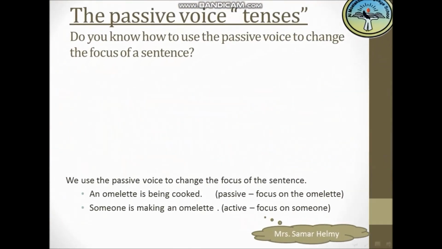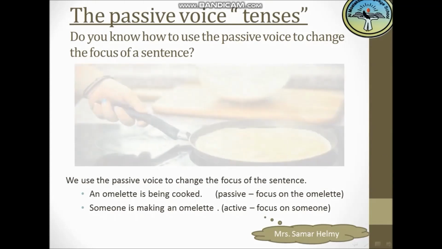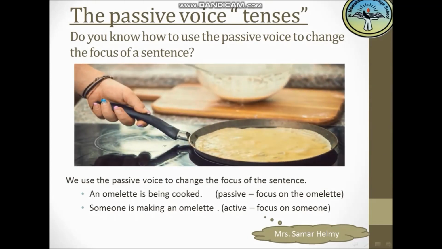Okay, the passive voice tenses. Do you know how to use the passive voice to change the focus of a sentence? Here we have a picture. Someone, I don't know who, is cooking an omelette. Can you see that we don't know who is cooking? We can see only that the omelette is being made, and we don't know who the doer is.